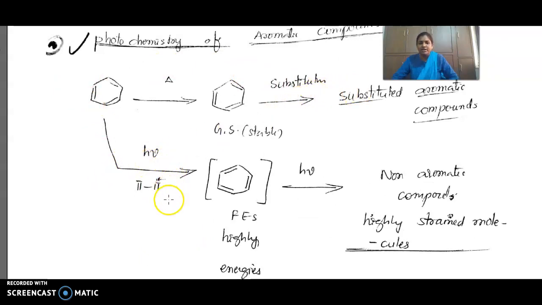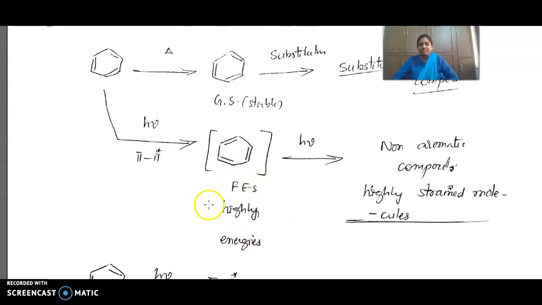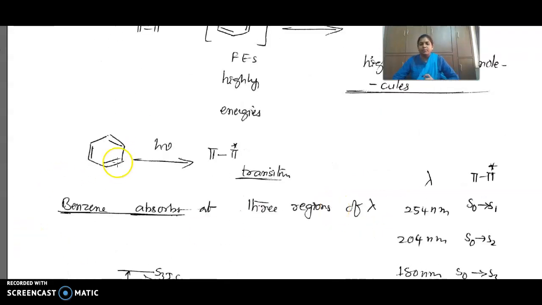In the presence of light, they first go to an excited state with high energy, and then non-aromatic, highly strained molecules are formed as products. If you do heating, substituted aromatic compounds are obtained. If you do it in the presence of light, they form non-aromatic compounds, which are highly strained molecules. Benzene in the presence of light forms a pi to pi star transition state.